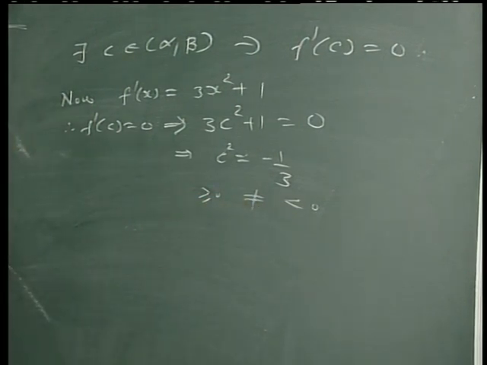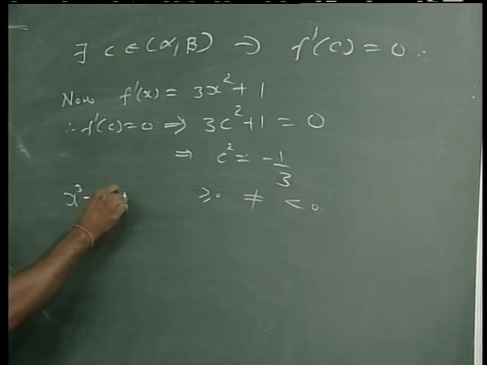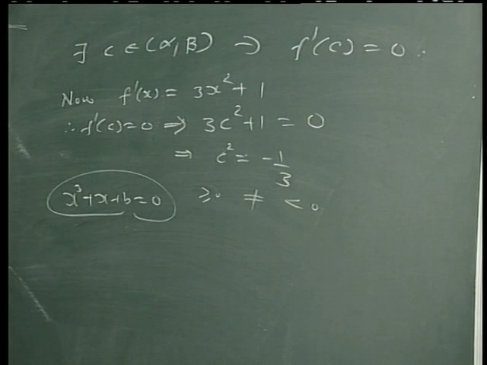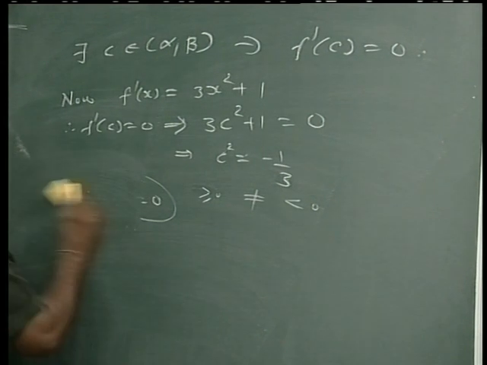So this cannot be equal. Therefore our supposition is wrong. What was our supposition? That the equation x cube plus x plus b equal to 0 has two distinct roots. That is wrong. So it proves that the equation has only one root.